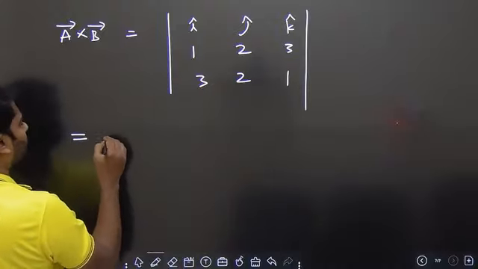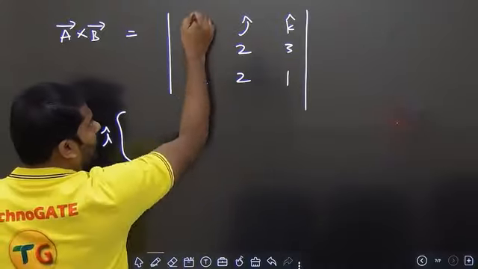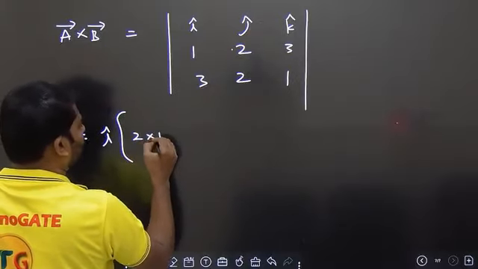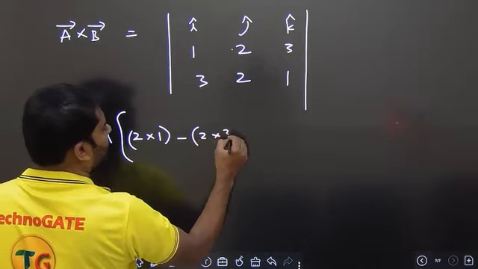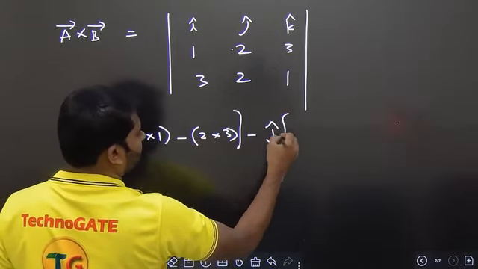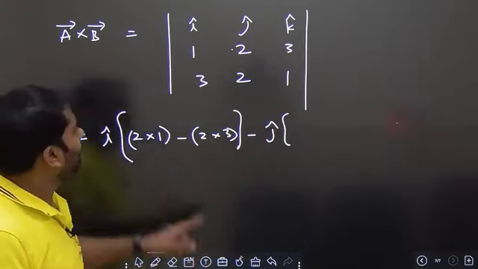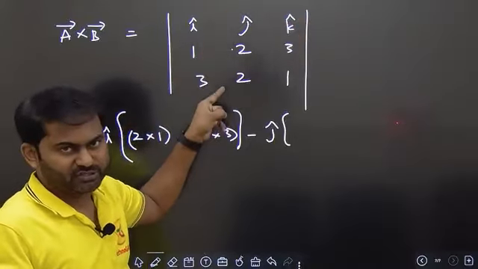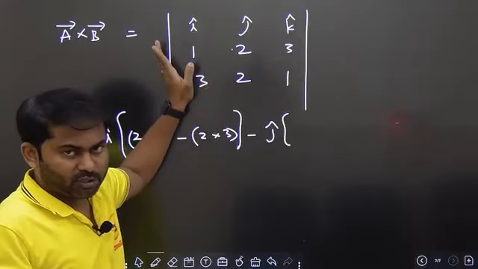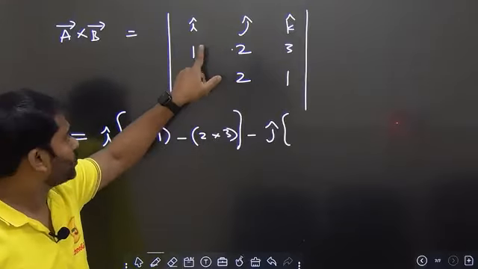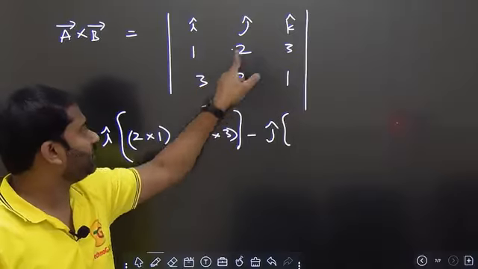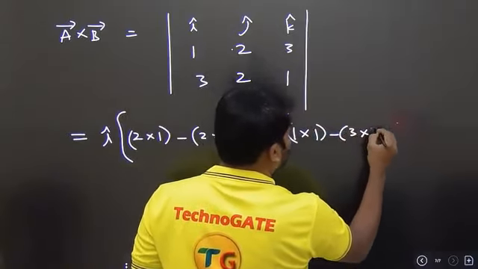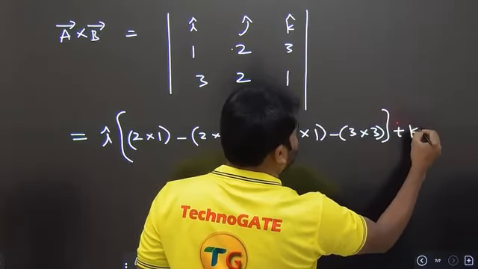So write down i cap, these two will go off, so 2 into 1 minus 2 into 3. This is how we do this cross product. Then we take minus j cap, where you neglect the row and the column in which j is there. Take the cross product of the remaining 4 values. So 1 into 1 minus 3 into 3, plus k cap.